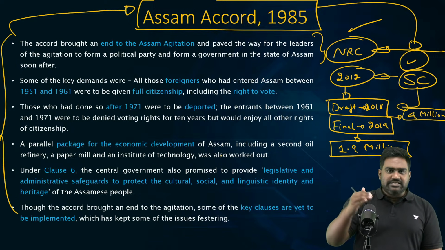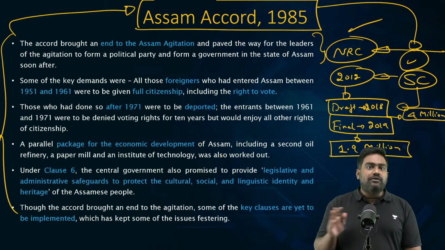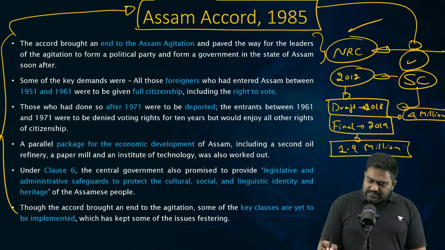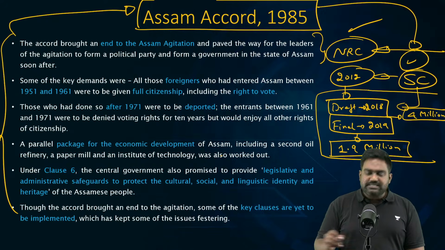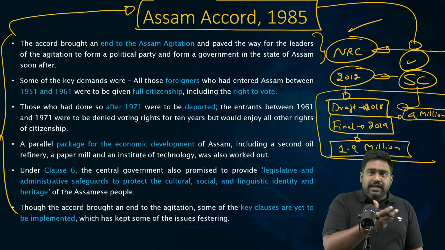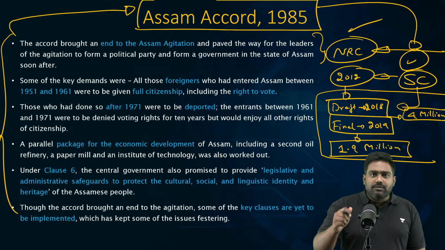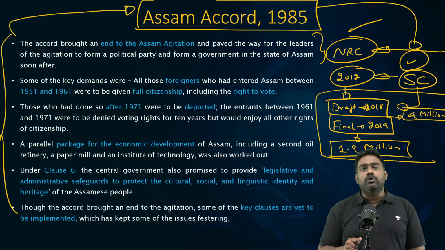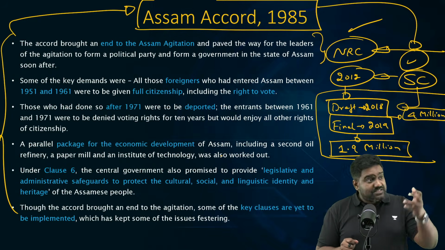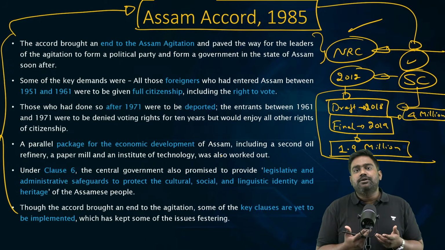From 4 million, the list came down to 1.9 million. And since then, there has been no further movement, because even the government is aware of the complexity of this exercise. There have been many recorded instances of unfair exclusion, unfair inclusions. Investigative reports by media, by activists have shown Indian citizens who have served in the Indian army have been excluded from the list because they didn't have the documents.